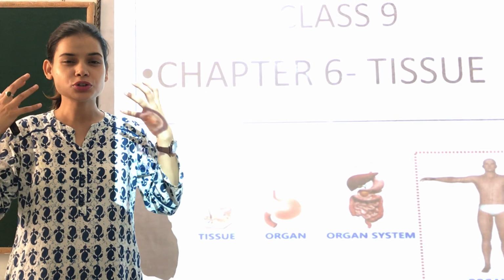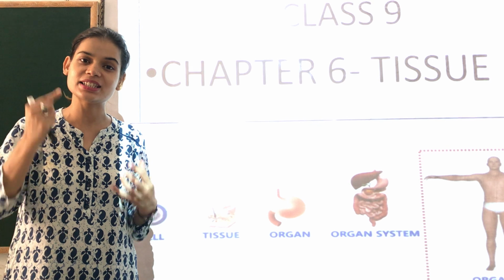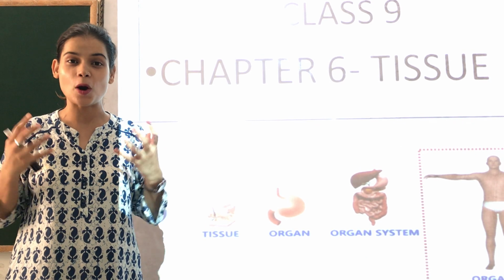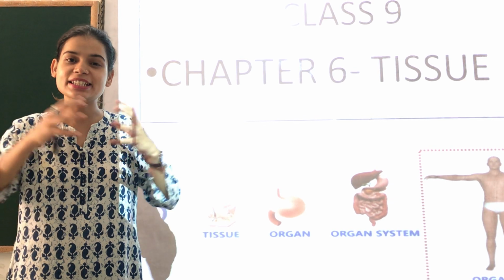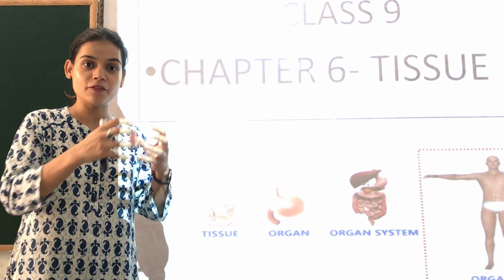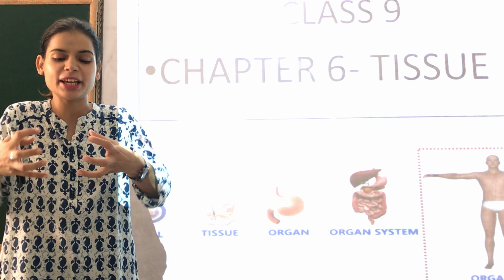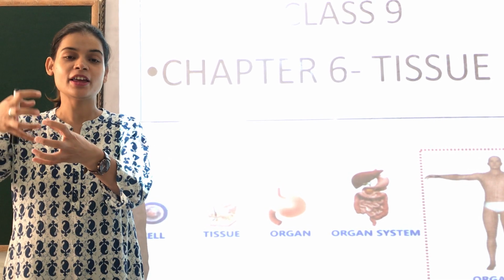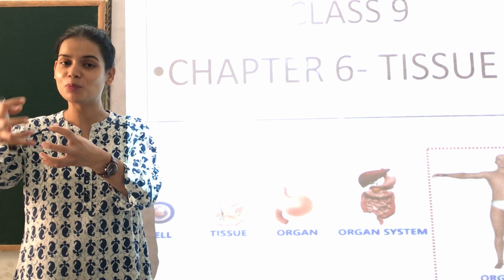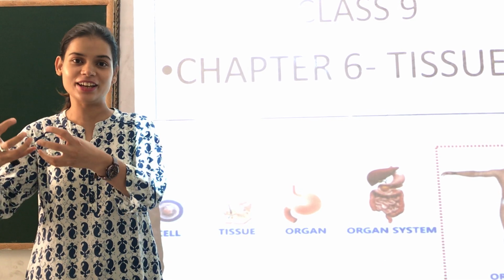But do you think that only one single cell can perform all these complex tasks? Can you think? No, these cells actually team up. For example, a blood cell will make a team of similar blood cells so that the work is done more efficiently and smoothly.